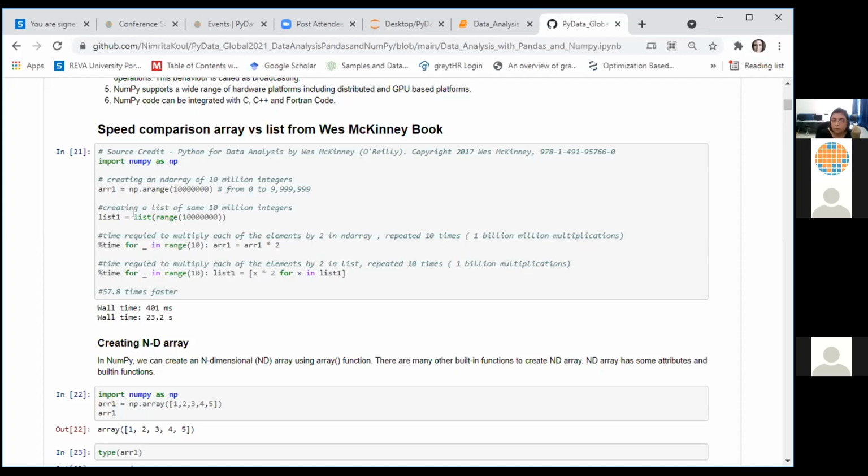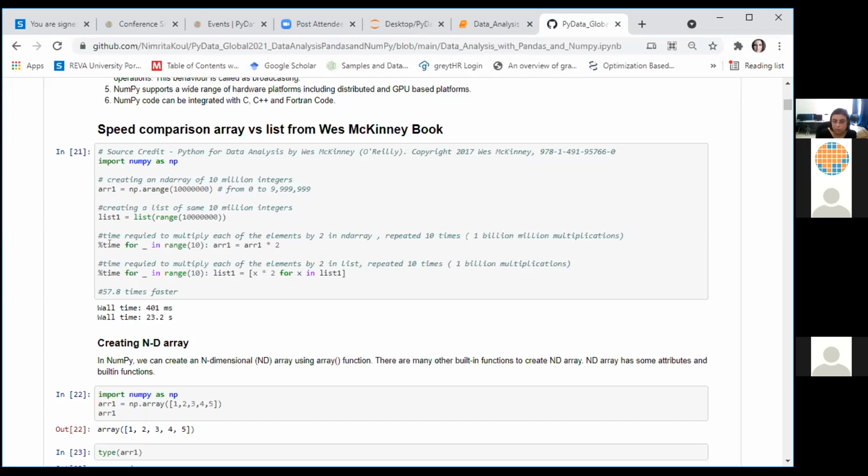I have generated the same list of numbers using the native Python function called range. It's also generating the same 10 million numbers for me. But in this case, the data structure used to store these numbers is a list. So what we are doing here is in a for loop, we are multiplying every number in the array by 2. And this operation is being repeated 10 times. So there are around 1 billion multiplication operations being done.